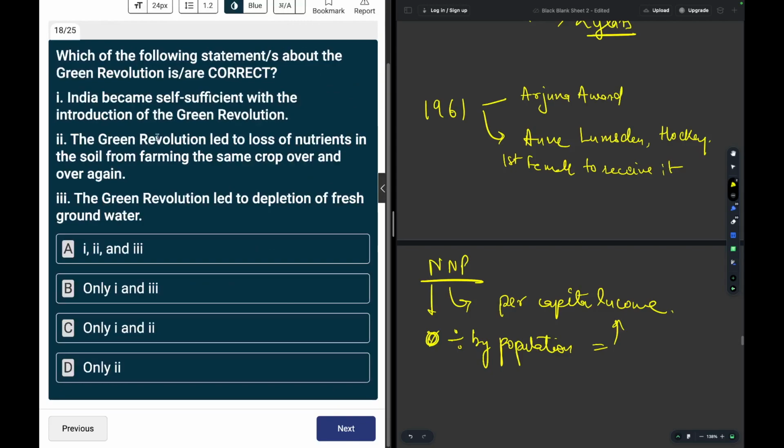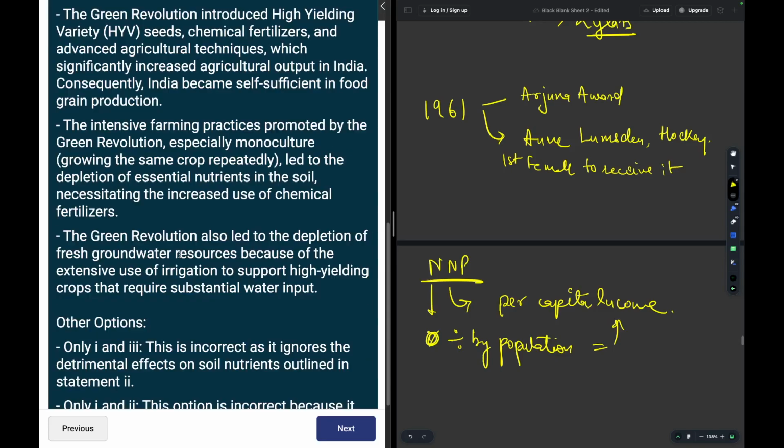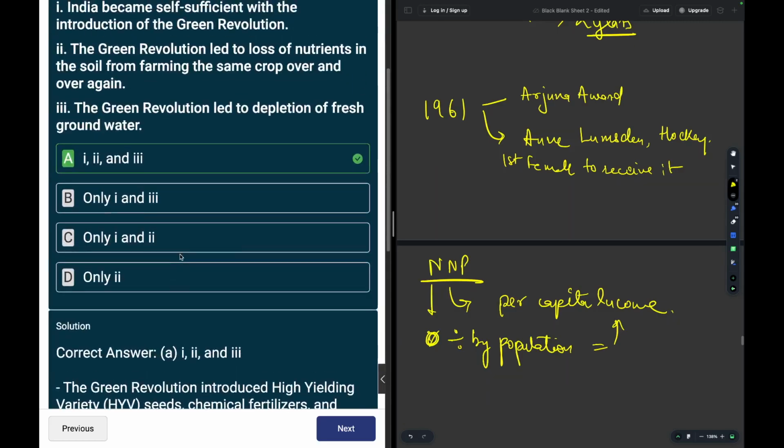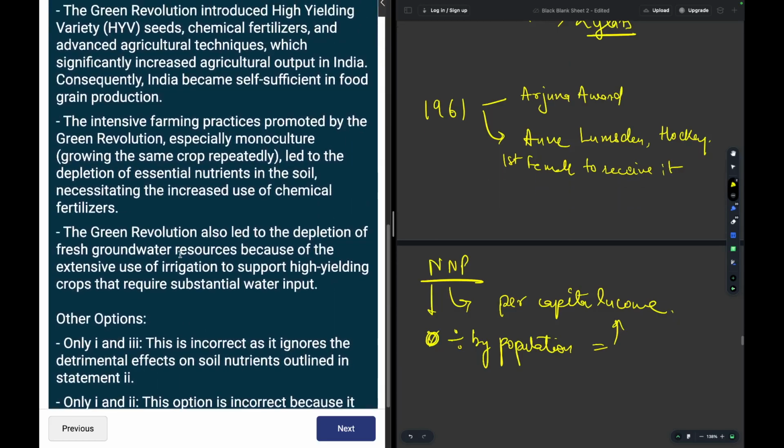Moving on. India became self-sufficient with the introduction of Green Revolution. Correct. The Green Revolution led to loss of nutrients in the soil from farming the same crop over and over again. Correct. The Green Revolution led to depletion of fresh water. The answer is correct. So all of the options are correct. You may read about it over here on the left hand side.